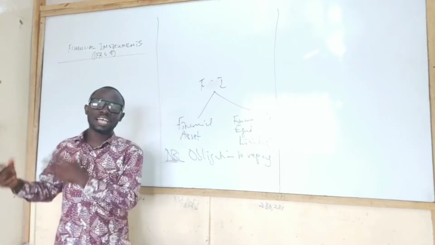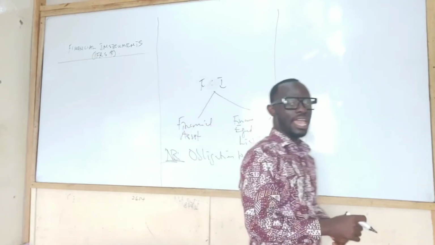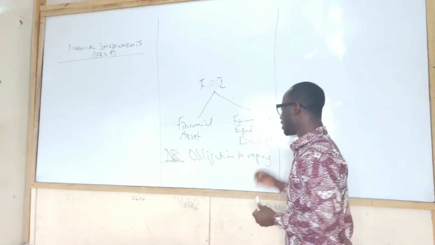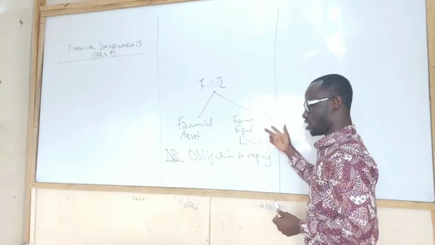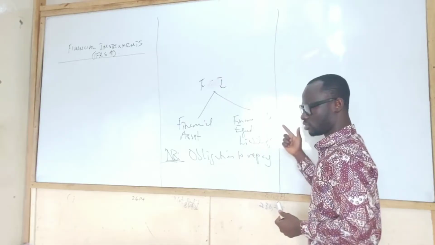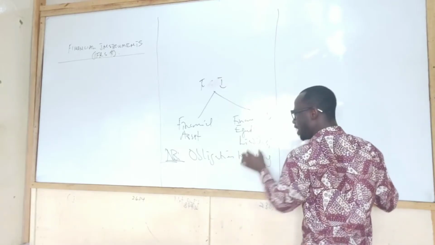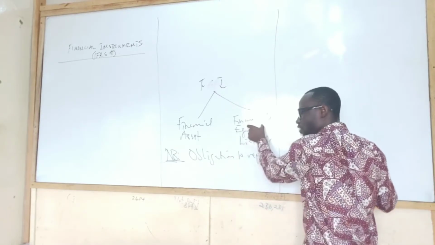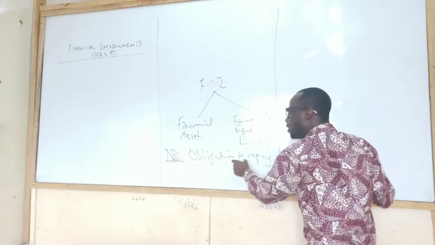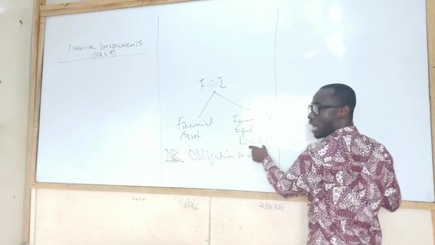But if the entity has no obligation to repay, then we categorize it as a financial equity. Very important. If they do not have the obligation to repay, it is an equity. But if they have an obligation to repay, it's a liability.